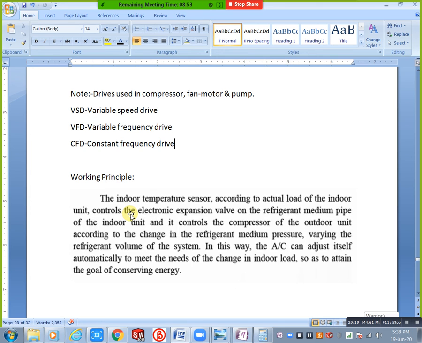Here when you increase your compressor speed, automatically power consumption also increases. When you decrease compressor speed, automatically power consumption also decreases. Okay, for that purpose, here we need less power consumption compared to the remaining systems, 30 to 40% less compared to the remaining systems. Okay, the power consumption is very good.